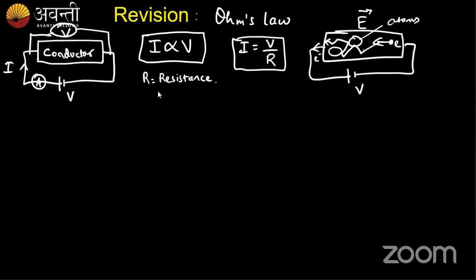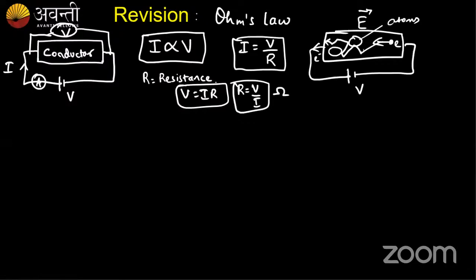So we wrote Ohm's law in terms of V equals IR and I equals V by R, and using this relation we also tried to find the resistance of the conductor by using R equals V by I. This formula was used to find out the resistance. So the SI unit of resistance was ohms, which we found.